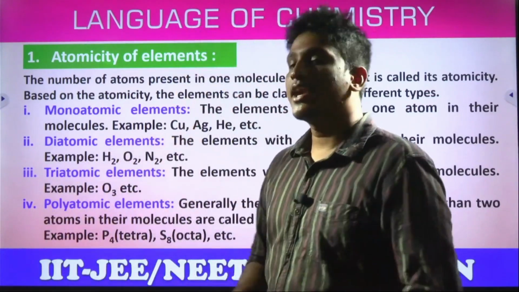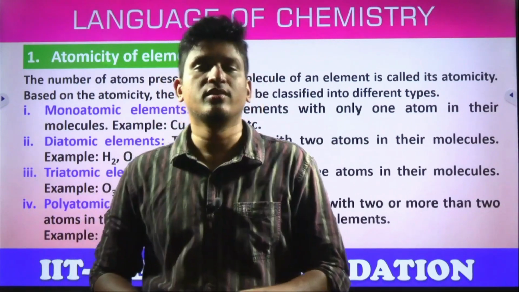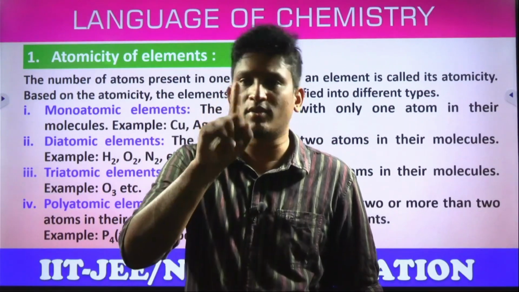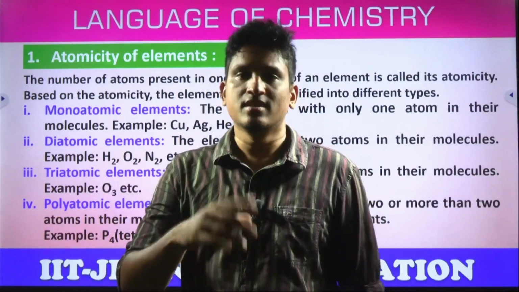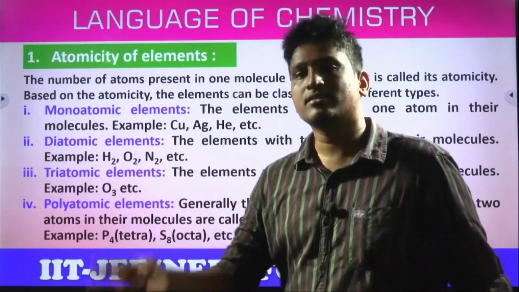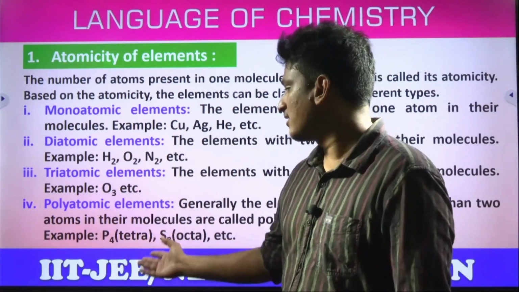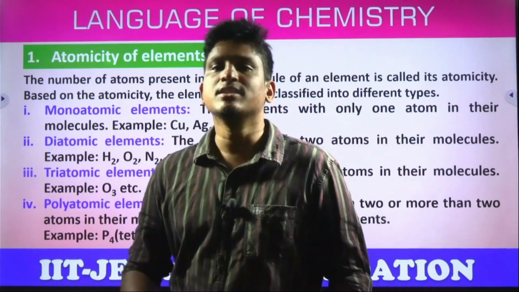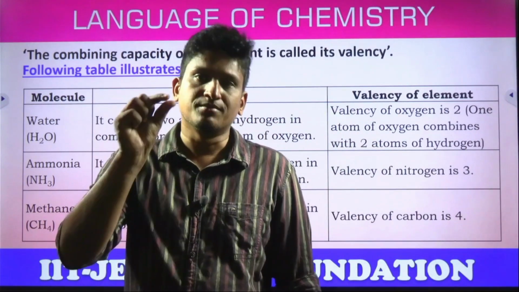So next, diatomic elements. Diatomic means what? In the molecule, 2 atoms are there, yes or no? Oxygen gas. What is the formula? O2. What is the meaning? There are 2 oxygens present in one molecule. Nitrogen gas, 2 nitrogens in one molecule. And chlorine gas, Cl2, 2 chlorines in one molecule. Hydrogen gas, diatomic. Triatomic means 3 atoms in one molecule, O3, ozone. And polyatomic means more than 3. You can see the P4 molecule as well as S8 molecule, Si4 molecule. So polyatomic molecules in general have more than 3. So that is atomicity. What is atomicity? The number of atoms present in a molecule.